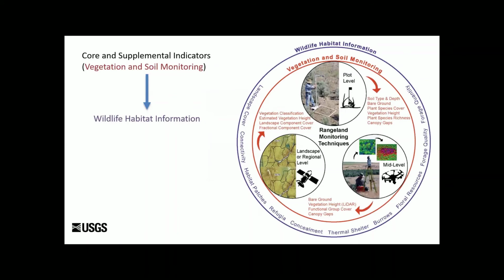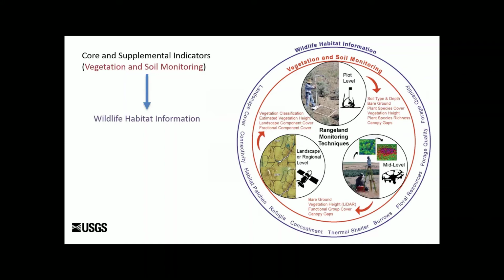We often work at the plot level, but as you've seen in the series of presentations today, we're crossing multiple spatial scales when we're dealing with monitoring these days. In the inner circle there are the attributes we measure in vegetation and soil monitoring. At the plot level, it's typically things like soil type and depth, bare ground, plant species cover, vegetation height, plant species richness, and canopy gaps.